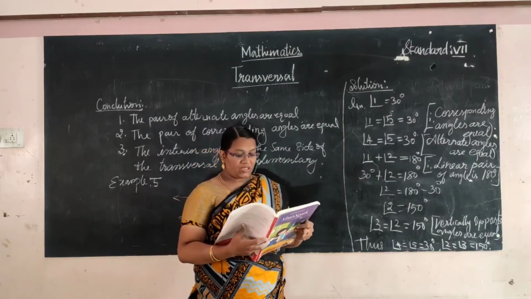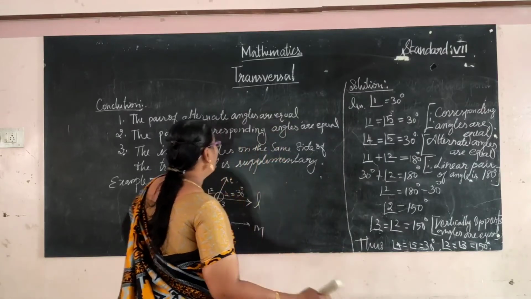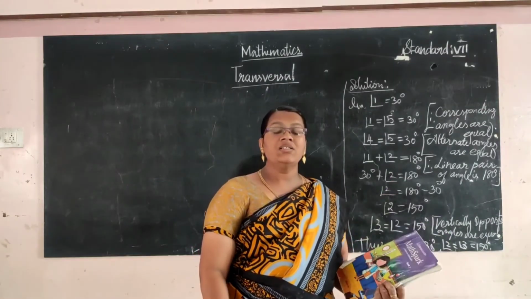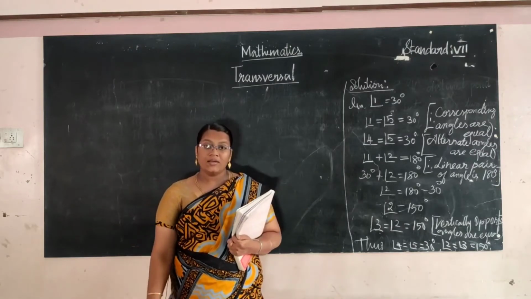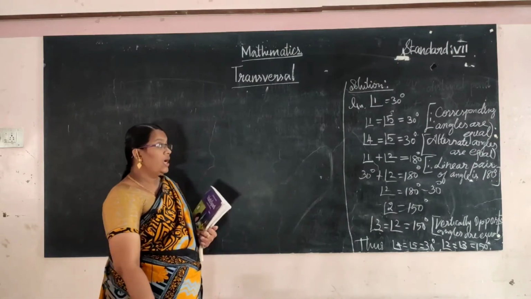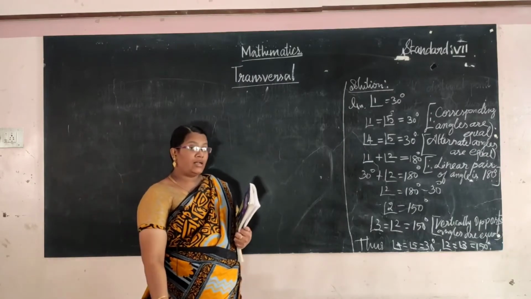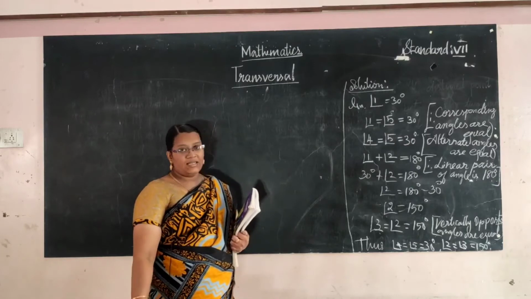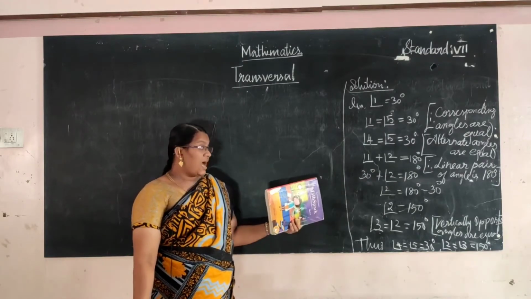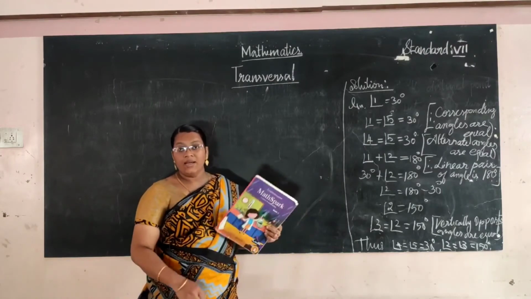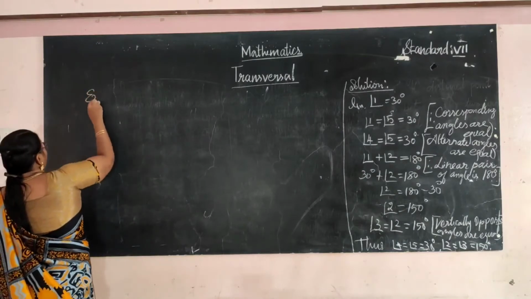Here a diagram is given. You have to find the value of x. Find the value of x. What are the conclusions we have learned? Alternate angles are equal. The pair of alternate angles are equal, and the pair of corresponding angles are equal, and interior angles on the same side of the transversal are adjacent, 180 degree. Okay. Now example.